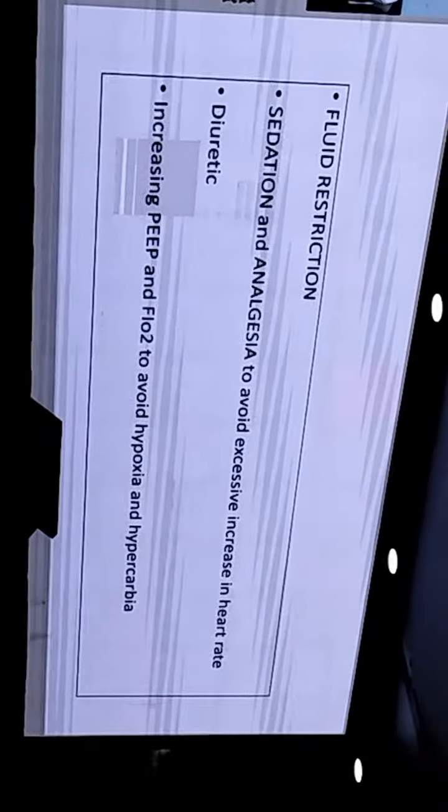Before starting paracetamol and ibuprofen, we should first start these two things. In order to avoid overcirculation and to decrease the heart rate, it is important to calm the baby. So fluid restriction, before thinking about which drugs to be given, has to be ordered immediately. Fluid restriction to about 120 ml per kilo, and sedation analgesia just to decrease the heart rate. Diuretic sometimes may be required. Increasing the PEEP and FiO2 will help to stabilize the baby.